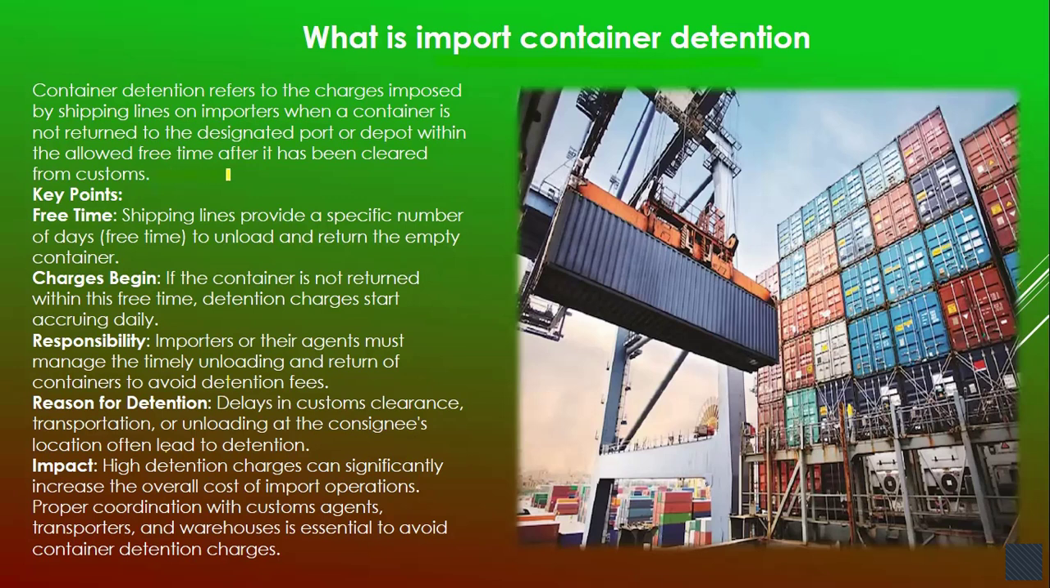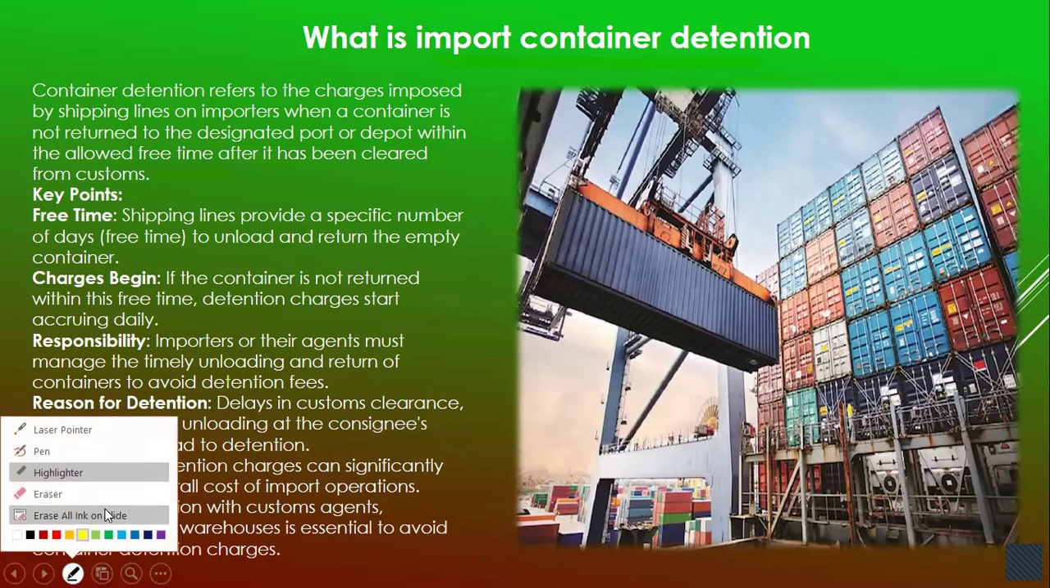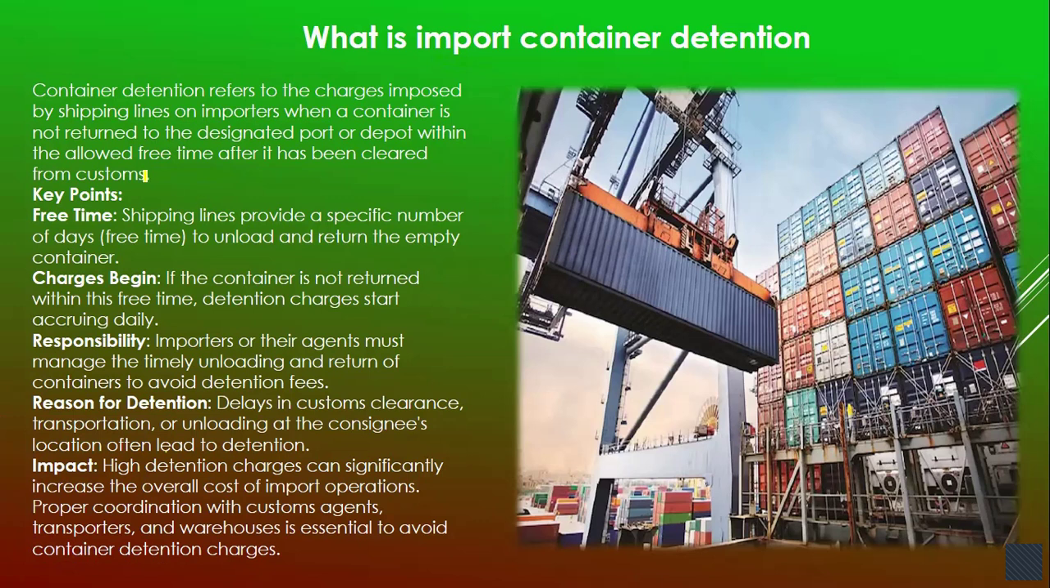For example, we are going to import some cargo at Nhava Sheva. Whichever shipping line is involved in the transport, we need to take delivery of the cargo from that shipping line. So what does the shipping line do? The shipping line will give us the delivery order. Delivery order means the container is in our custody.